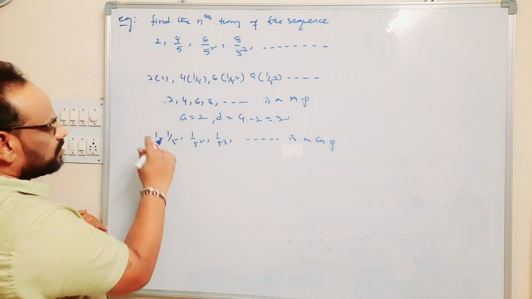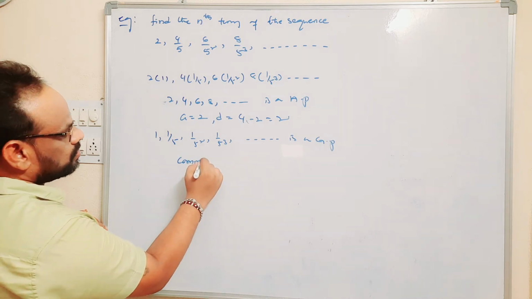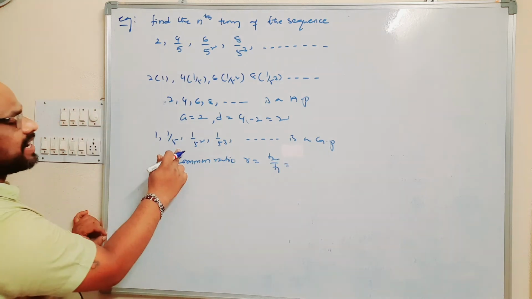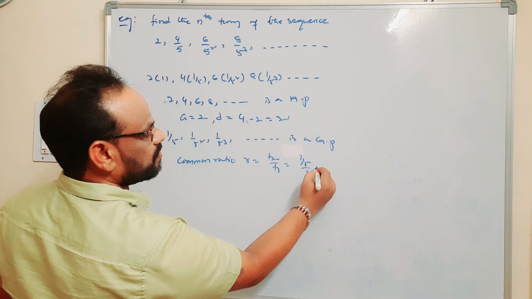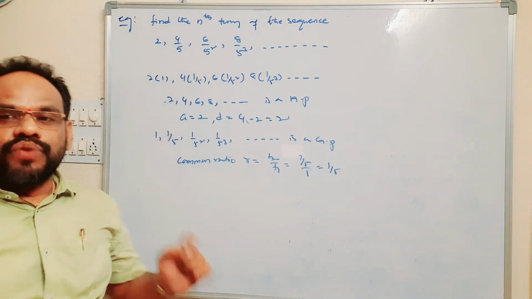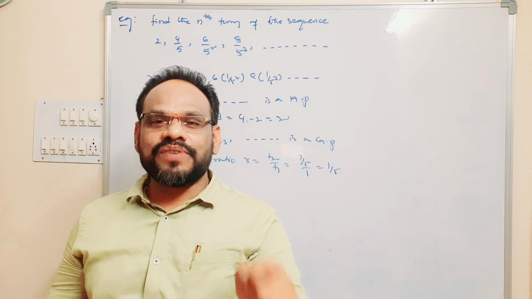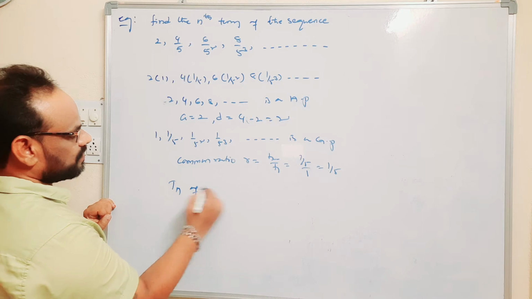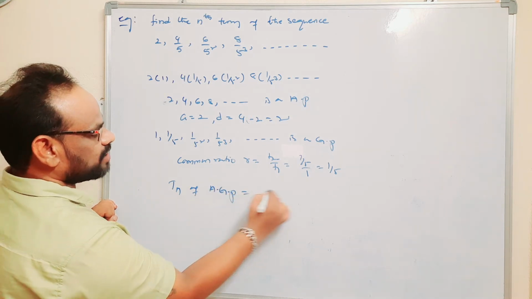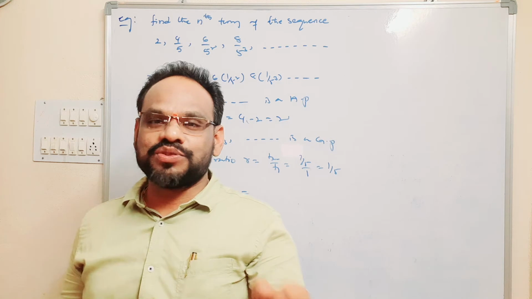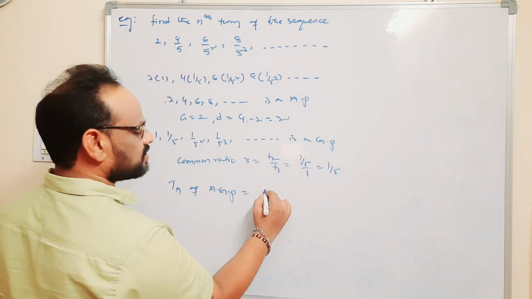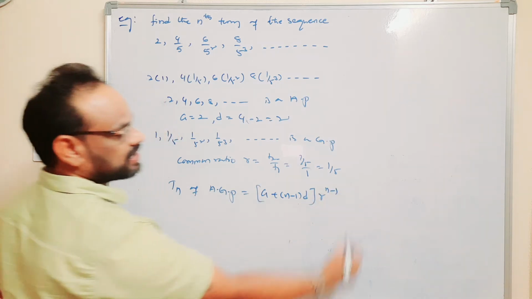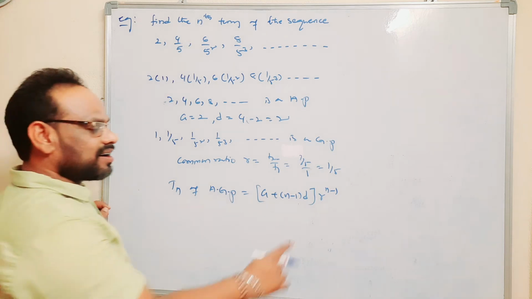Here the first term is 1 and the common ratio r is equal to t2 by t1, which is (1/5) by 1, nothing but 1/5. We know that the nth term Tn of an arithmetic and geometric progression is a plus (n minus 1) into d, into r to the power n minus 1.